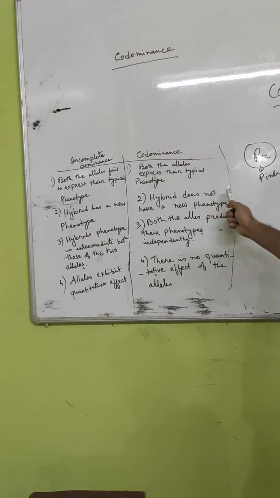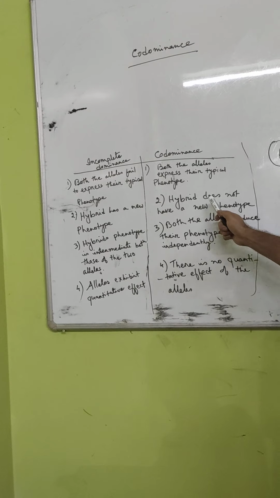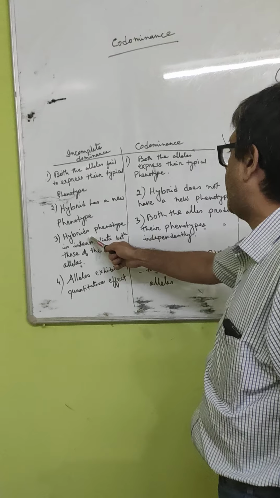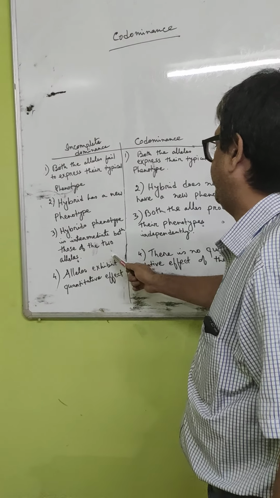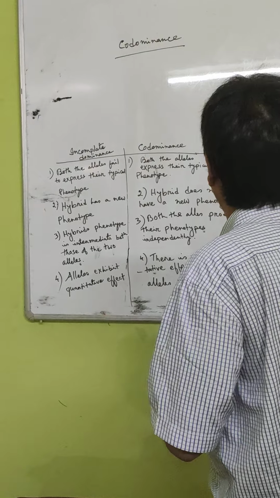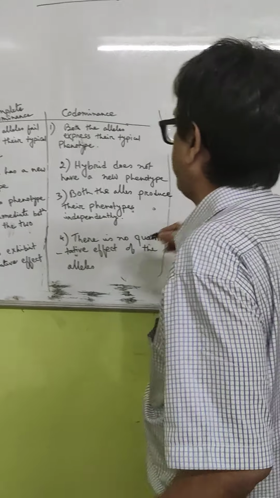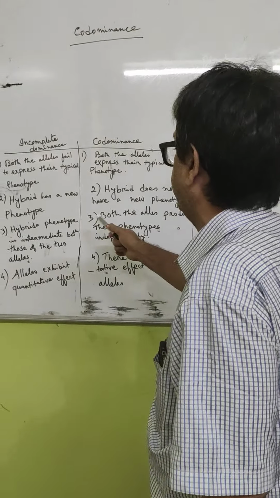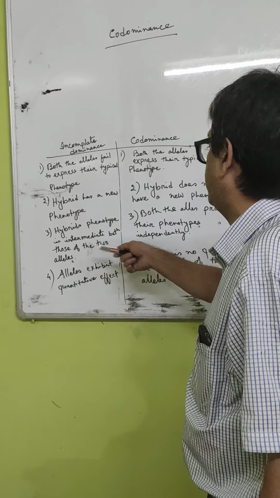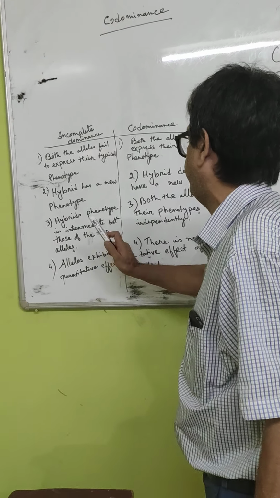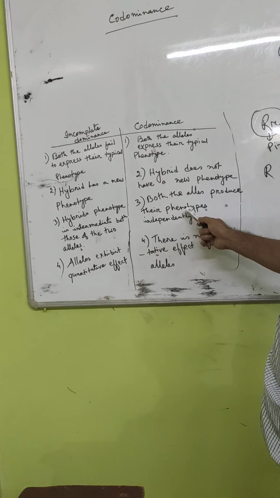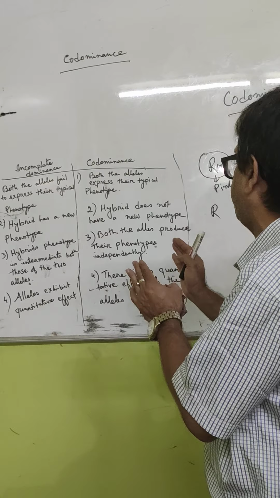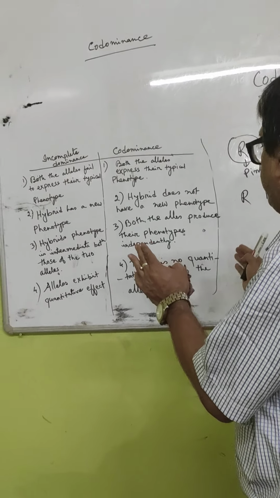But here IA and IB together do not give a new phenotype; that is, the hybrid does not have a new phenotype. Then in incomplete dominance, the hybrid phenotype is intermediate between those of the two alleles, between capital R and small r. Neither is it showing the character of red of capital R nor the white of small r. Here both of them mixed together and show an intermediate phenotype. But in codominance, both the alleles produce their phenotype independently: IA showing its phenotype independently, and IB showing its phenotype independently.